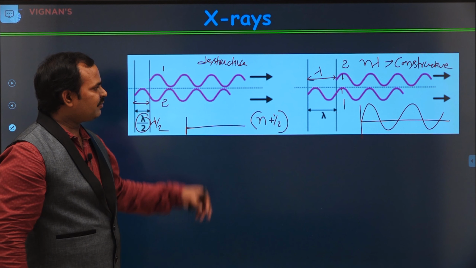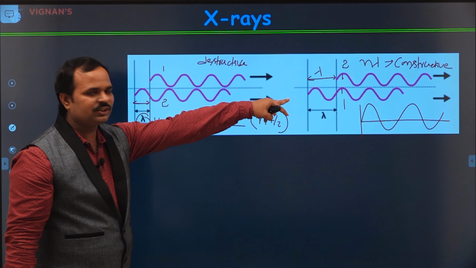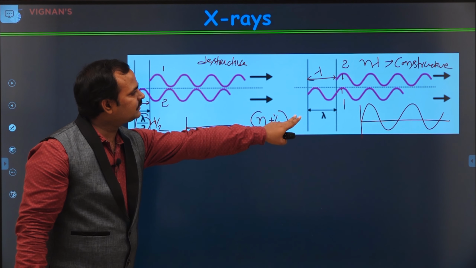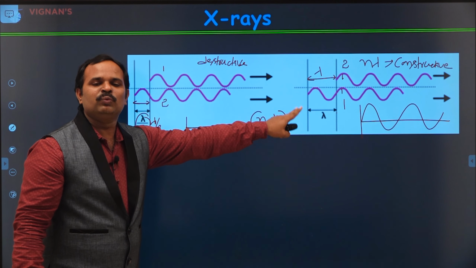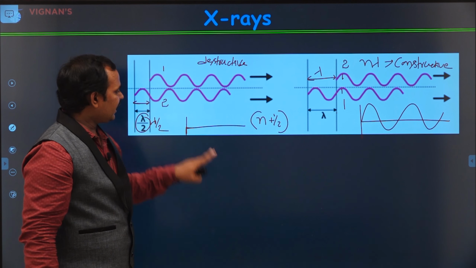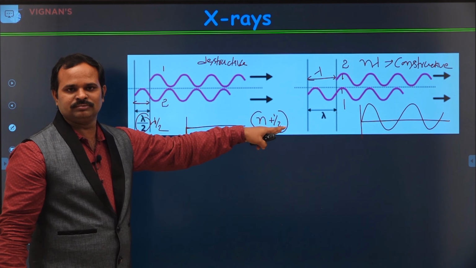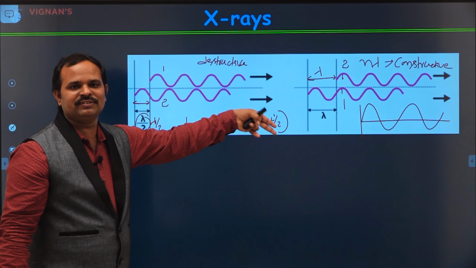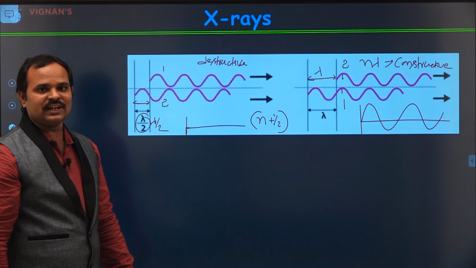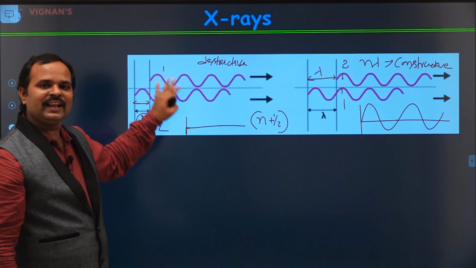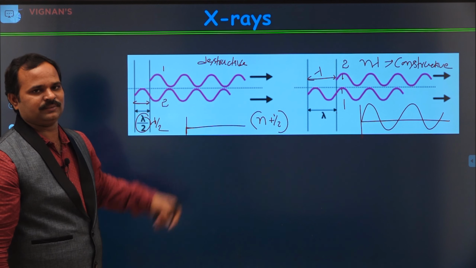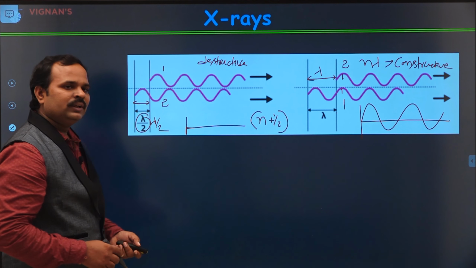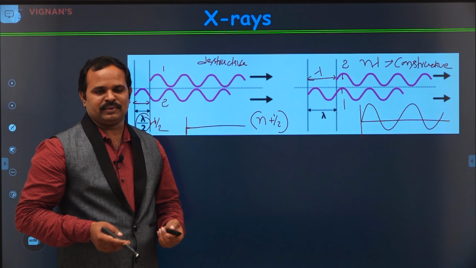Right? So, when the phase difference is 0, we get a constructive interference. When the path difference is exactly n lambda, we get a constructive interference. If the path difference is n plus half, that means exactly half is the difference, then we get a destructive interference. That means we don't get any light out of it. So, this is about interference phenomena.